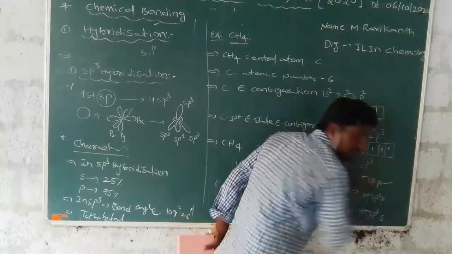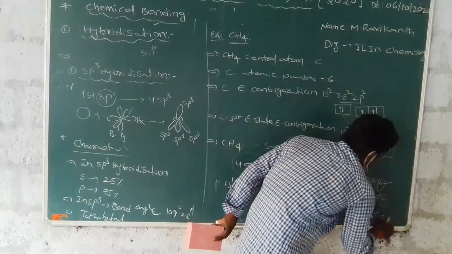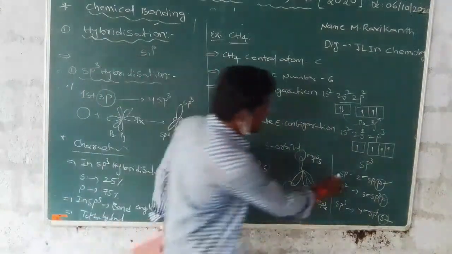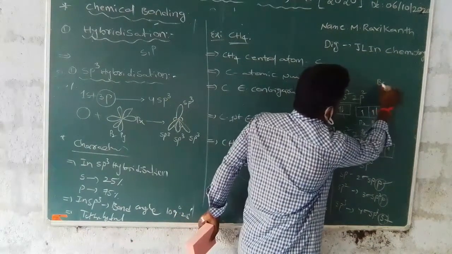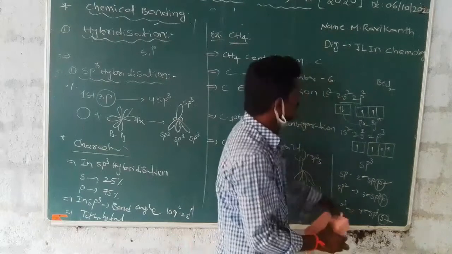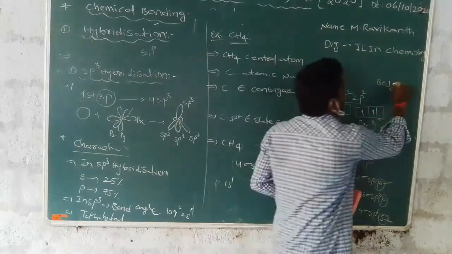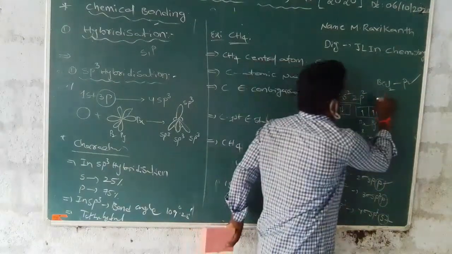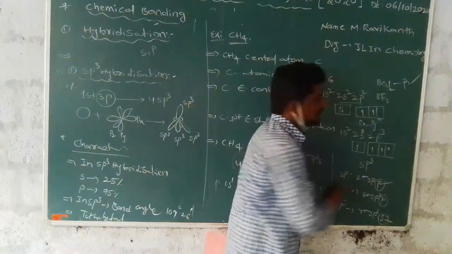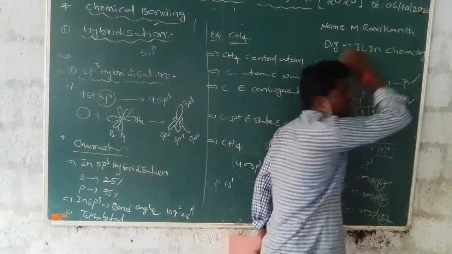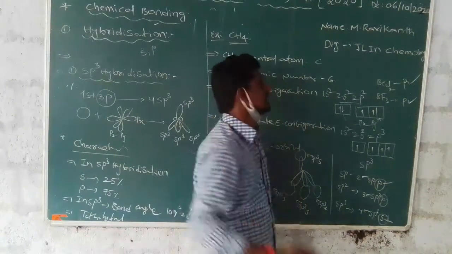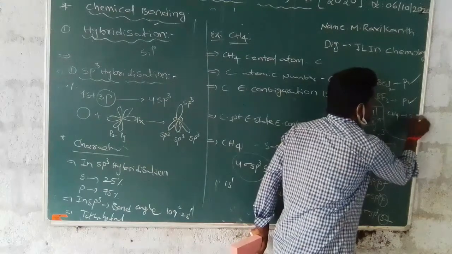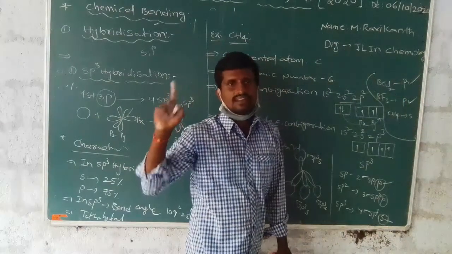This is a p orbital, this is a p orbital, and this is only an s orbital. The example is BeCl2. In the chlorine atom, a p orbital is involved. Next, BF3. In BF3, a p orbital is involved. And in CH4, only an s orbital is present.